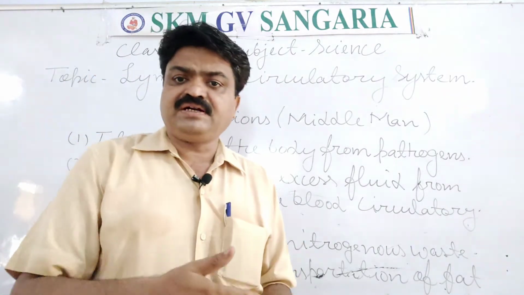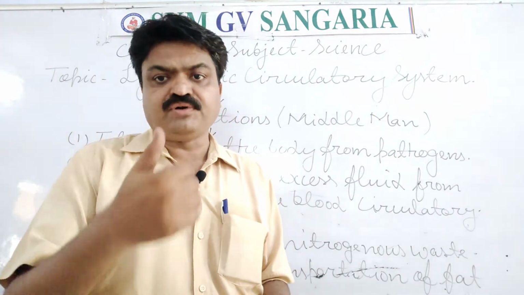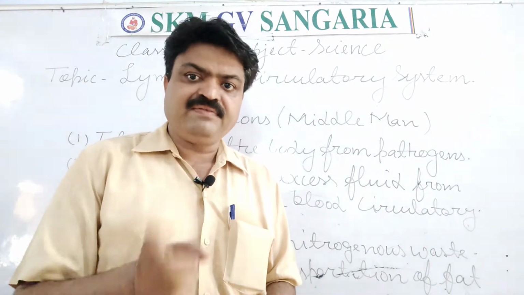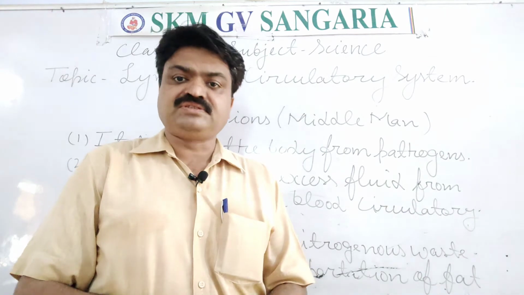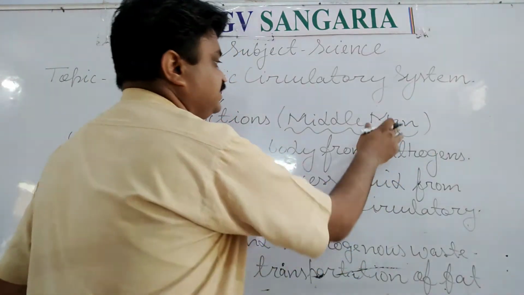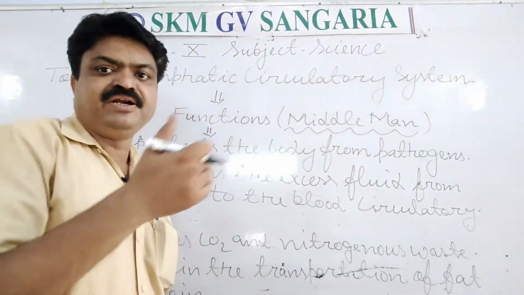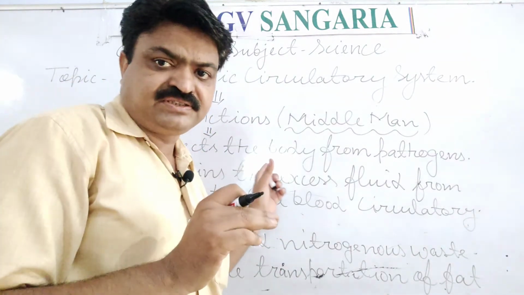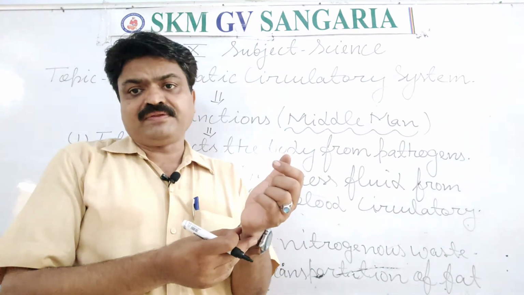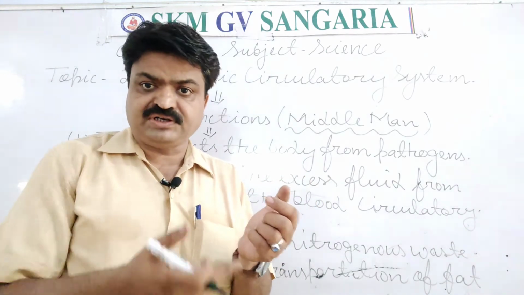Means the extracellular fluid that is found in our body tissues is transported via lymph to the blood circulatory system, student. So it works as a middleman. That's why the lymphatic system is known as the middleman, student, because this system is found just below the blood vessels, and below the lymph vessels the muscular tissues or body tissues are found.